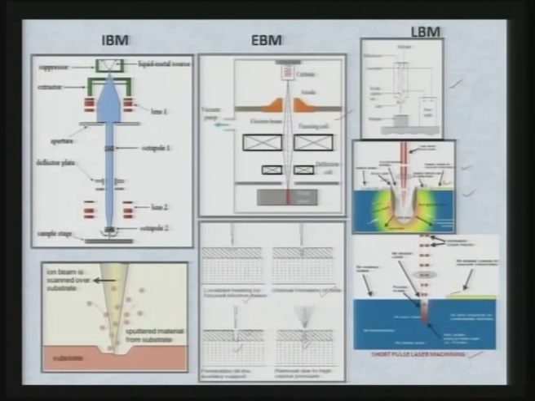In this particular case, the adjacent structure has been damaged, as you can clearly see over here, but in this particular case there is no damage to the adjacent structure. So, it is always desirable that you use short pulse laser micro machining setup if you want highly accurate and well designed component as such.